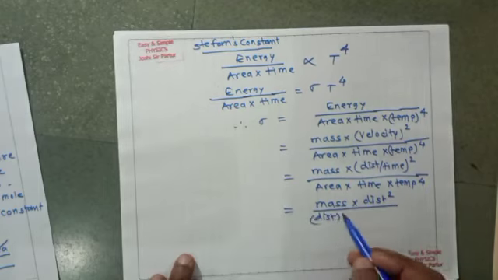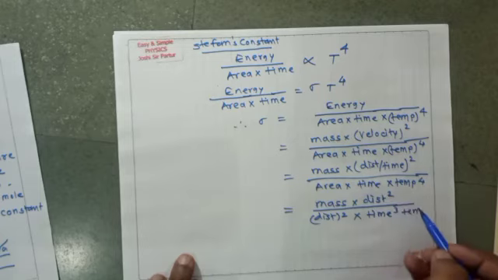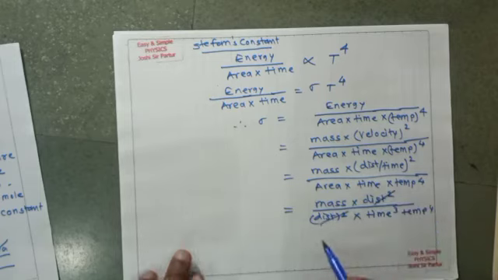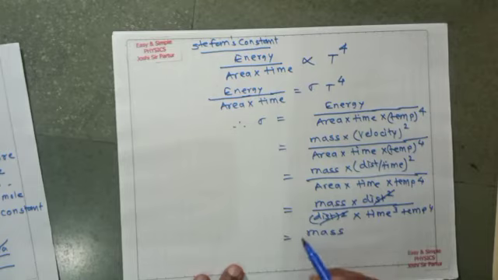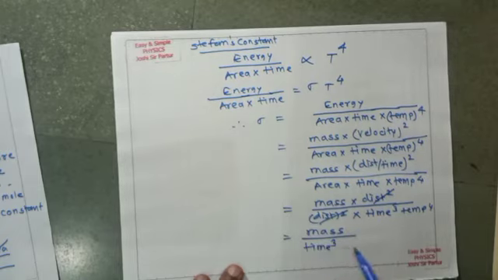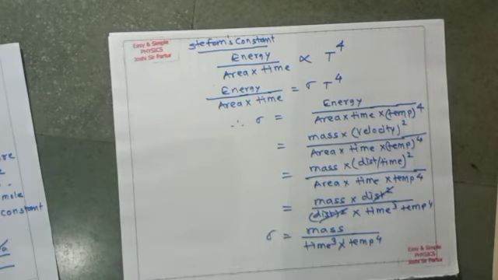Area will be length into breadth, so distance square cancels. So Stefan's constant will be mass upon time cube multiplied by temperature raised to 4. That is the dimensional formula for Stefan's constant, physical quantity number 13.